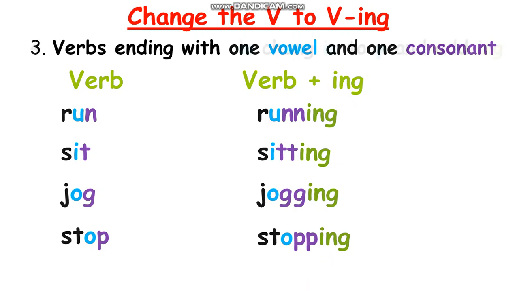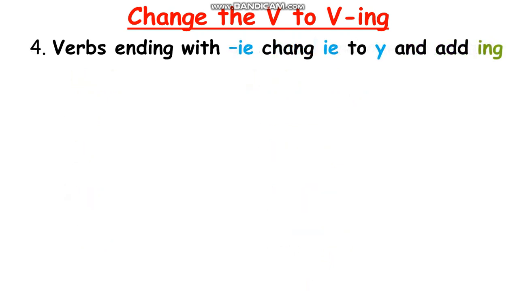Okay, now let's go to our fourth rule. Verbs ending with ie, you have to change ie to y and then add ing. Do you understand how to do it? Let's see the example. For example, die.